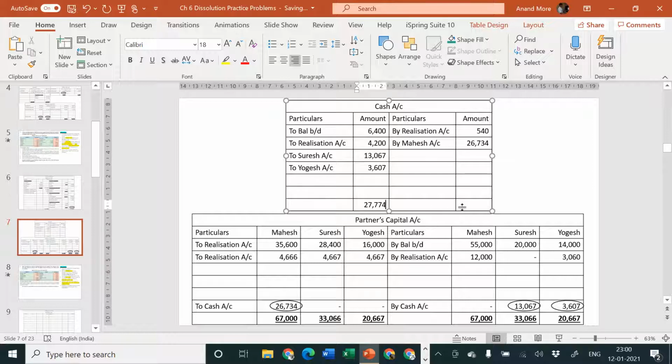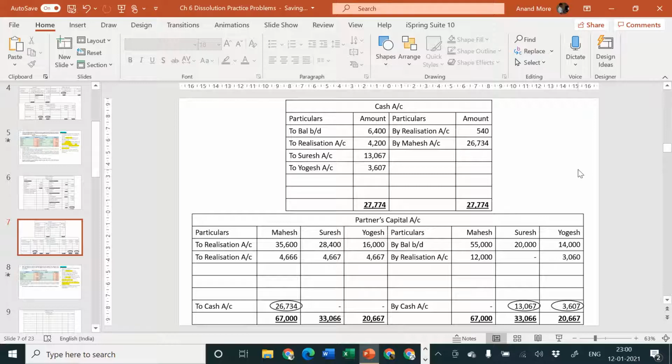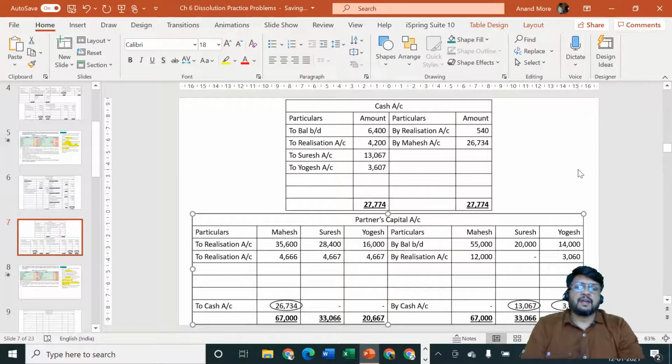So it will tally at 27,774. I hope it is easy for you to understand what we have done. To round off, we have considered the amount of 4,667 for two partners. So ultimately that's 7, 7, 14 and 6, 20. That is how it gets completed. So that's all. We are tallying our balance sheet and the problem is tallying.